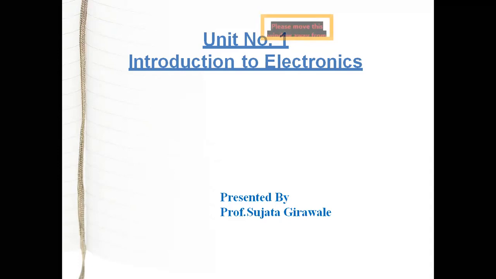So we will start with our topic. First topic is evolution of electronics. Before starting, what is meant by electronics? Electronics is a branch of engineering, as I have already explained, that deals with the motion or movement of electrons that causes the flow of current. Now we have to see the first topic.